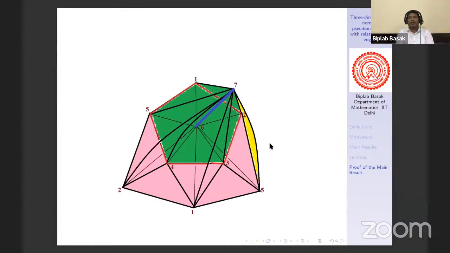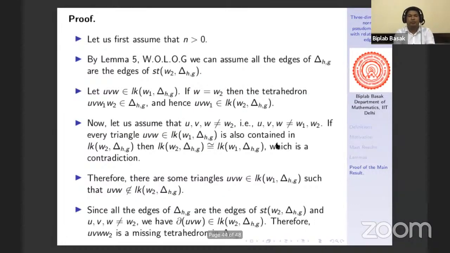Now you can check that in this case, link of 6 is RP2 and link of 7 is also RP2. Now this is called one vertex suspension of RP2. Here you can choose any other surface, so you will get one vertex suspension of that surface. So we know one vertex suspension. Now we can prove our main result.